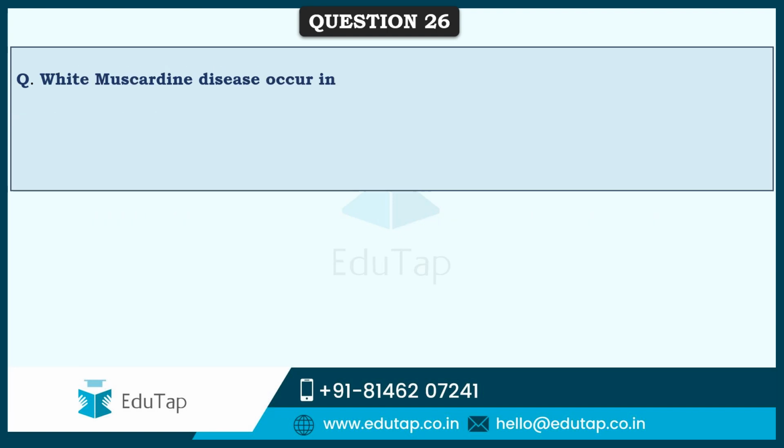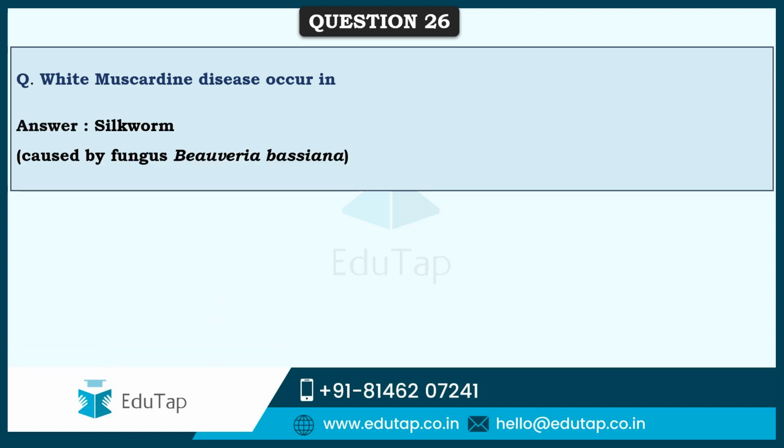So friends, next question says, white muscardine disease occurs in which organism? This generally occurs in silkworms, and it is caused by the fungus Beauveria bassiana, and leads to death of silkworms in a few cases. So this needs to be taken care of while rearing silkworms as part of sericulture.